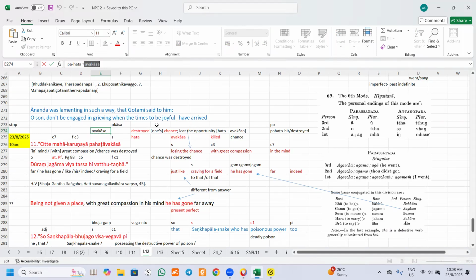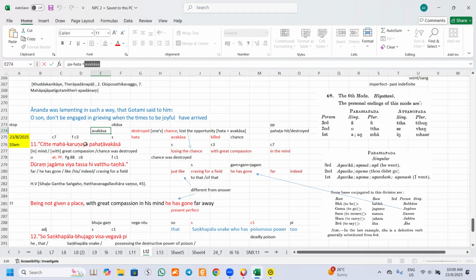So you take from one to another. At the end of the day, because we take this as a subject, it means losing the chance. So I redo it as losing the chance rather than destroying the chance.